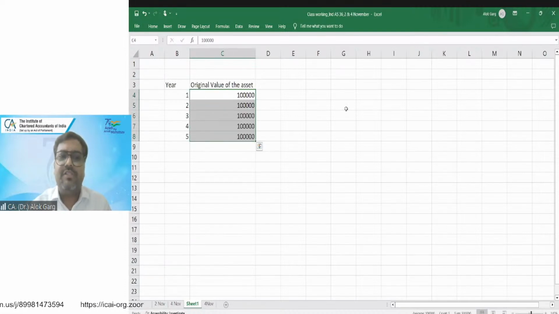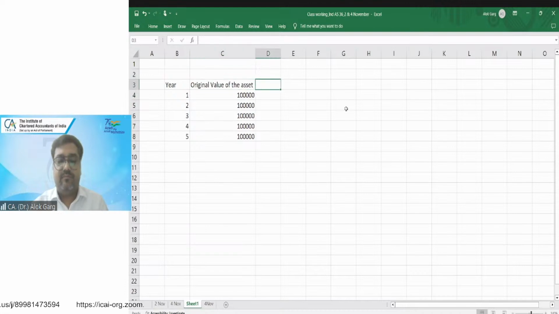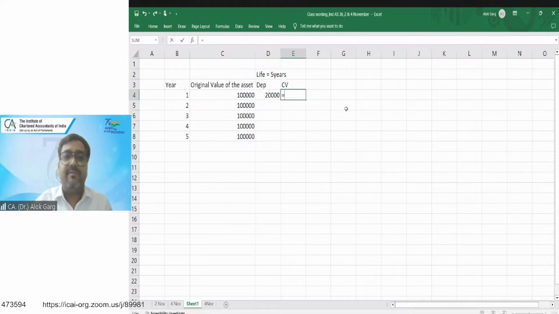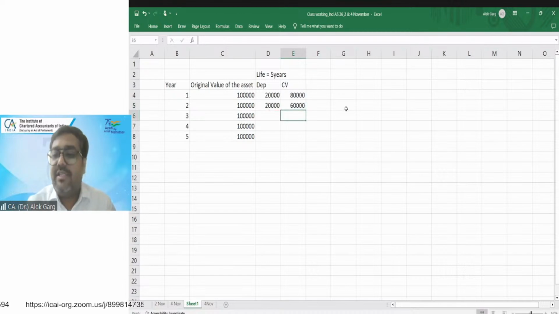Original value will always be 1 lakh. Life is 5 years. Depreciation, carrying value. This divided by 5, 20,000. What is my carrying value? This one. Again, the depreciation is there. This minus this. 50,000 is the carrying value at the end of the second year.